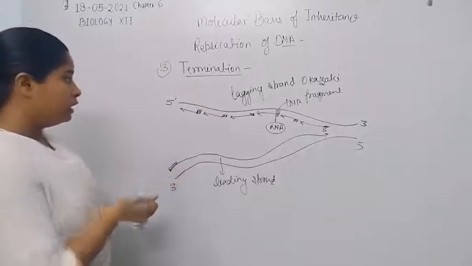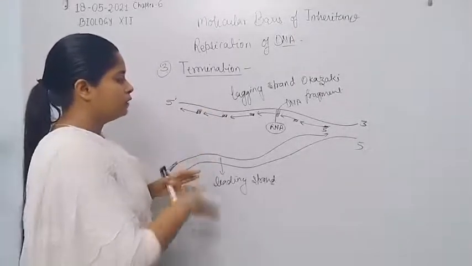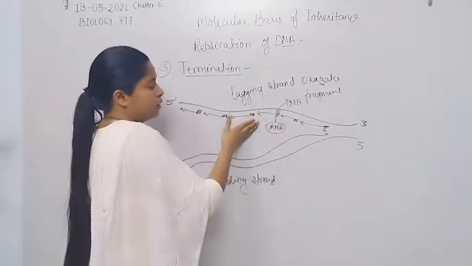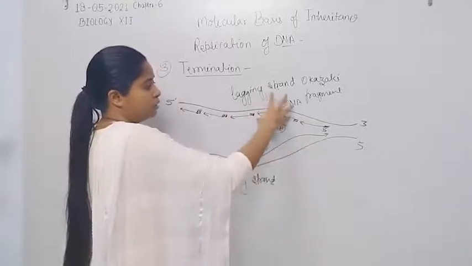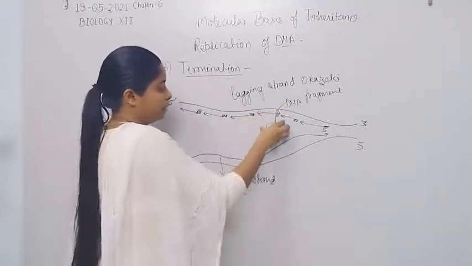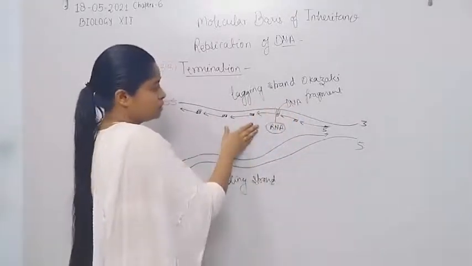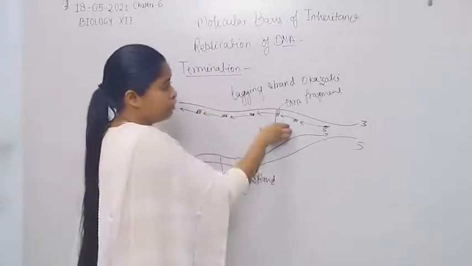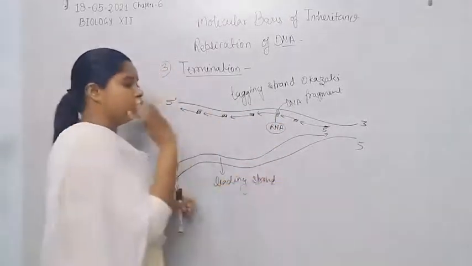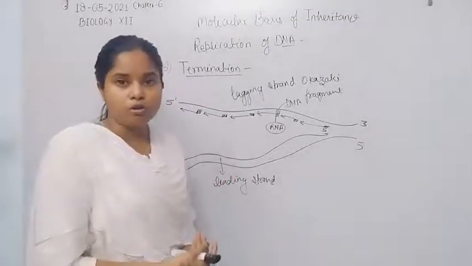Now in the termination process we need to dissociate these RNA primers, because the DNA molecule does not have the hybrid structure. So there is a need for dissociation of these RNA primers from the DNA template. Different enzymes work in eukaryotes and prokaryotes.